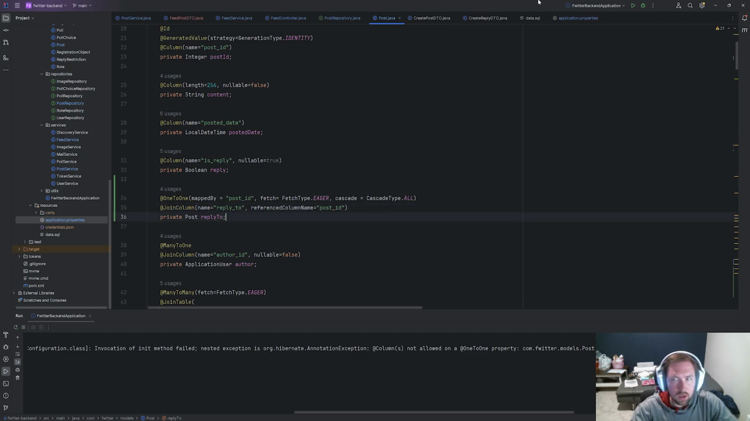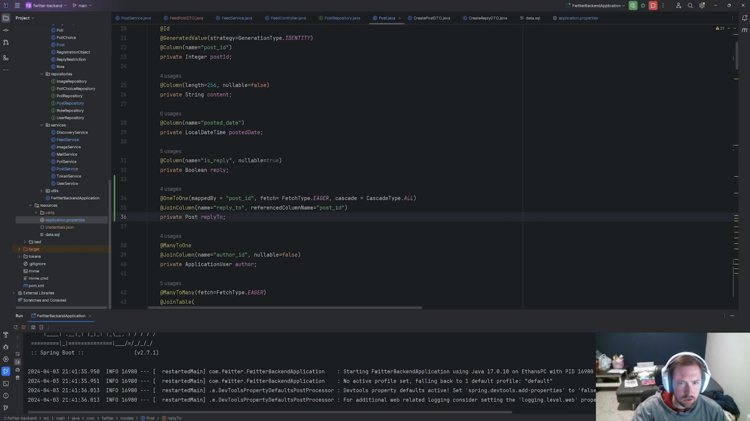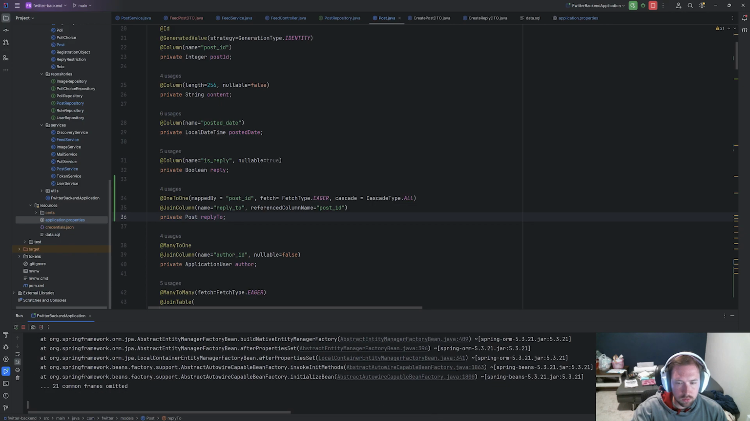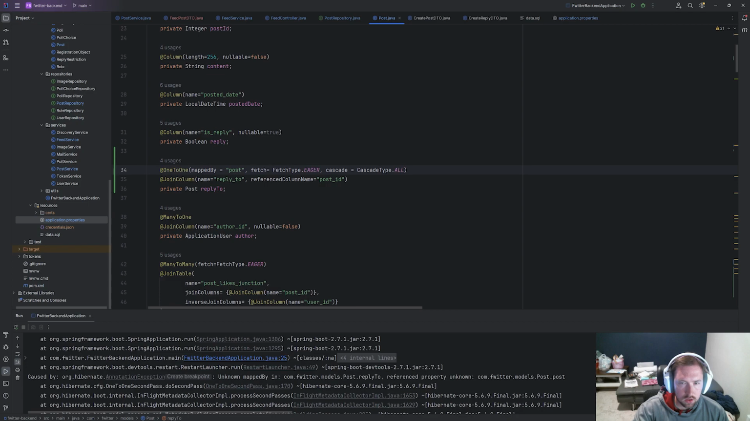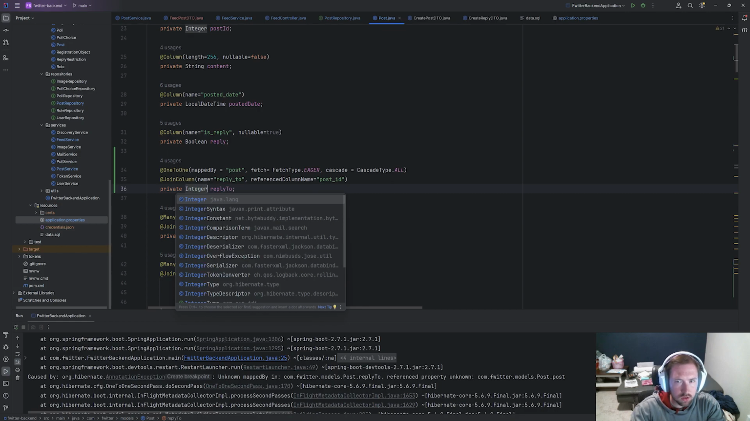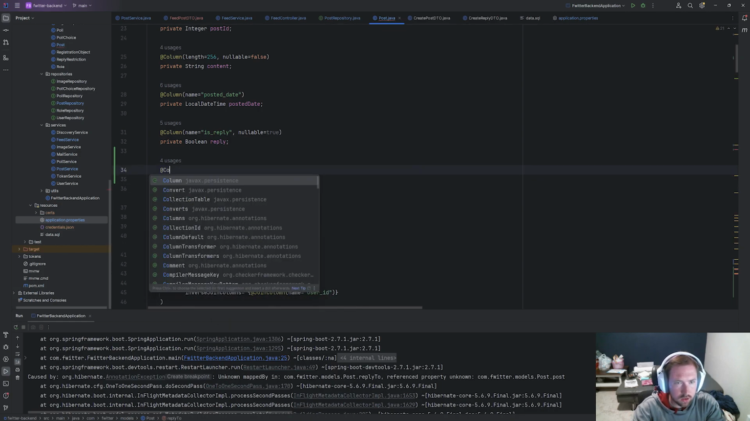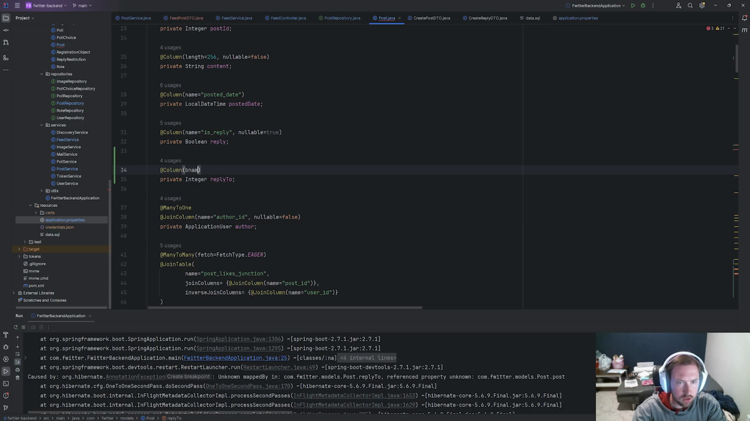So this is going to be interesting. Let's see if this works now. I think this also makes a junction table, so I think this can be a mess of junction tables. Okay, it says no bueno on that. I guess the easy option will be to do this instead of a post. Make this an integer, and the column name will be equal to reply to.